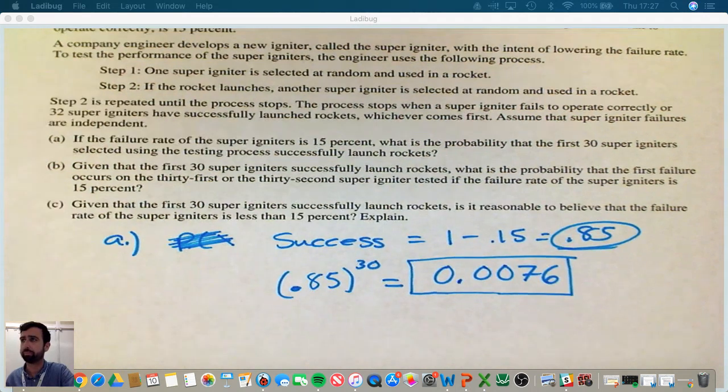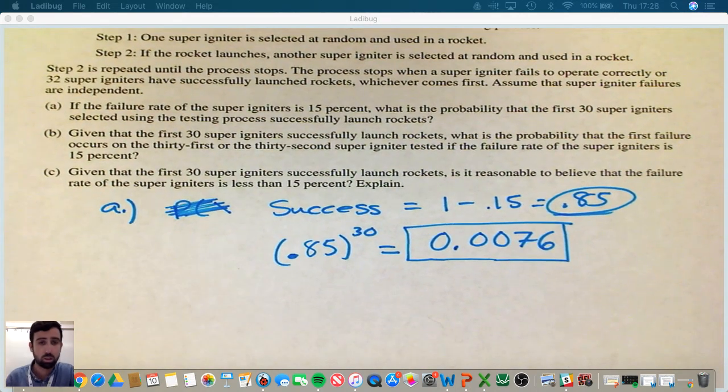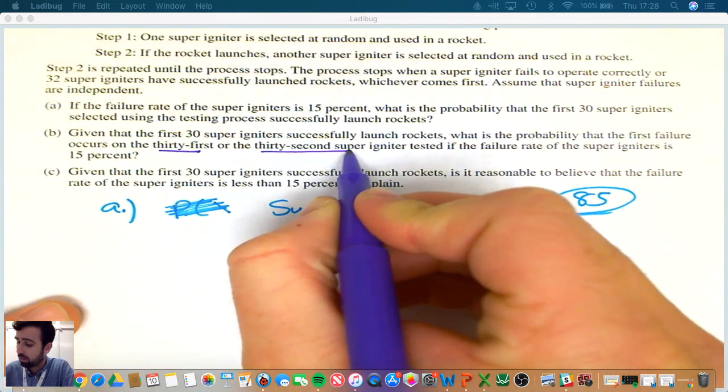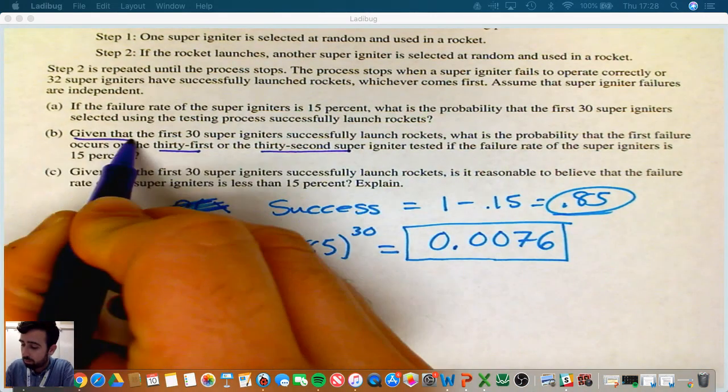Part B. Given that the first 30 superigniters successfully launch rockets, what's the probability that the first failure occurs on the 31st or 32nd superigniter if the failure rate of the superigniter is 15%? Okay, so we want to know what's the probability that the first failure occurs on the 31st or 32nd. But this part right here is important.